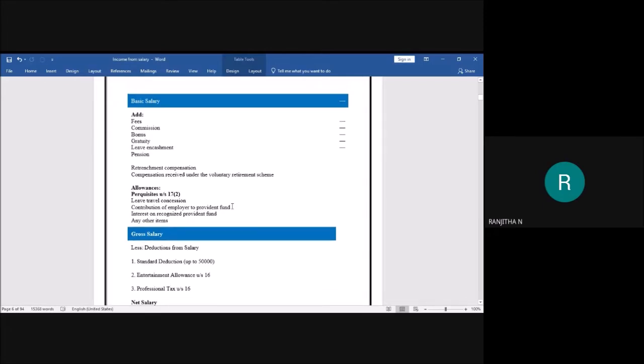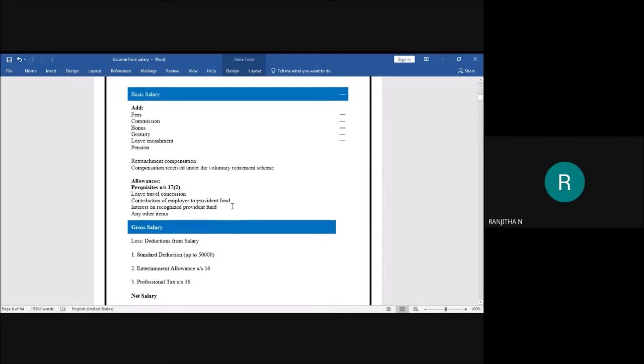And the next deduction is professional tax. Here the deduction can be claimed for professional tax. After deducting all these three deductions, you are going to get net salary. This is how to compute the net salary. This is the format. Please do remember. Next, let us understand in detail what is all included here.